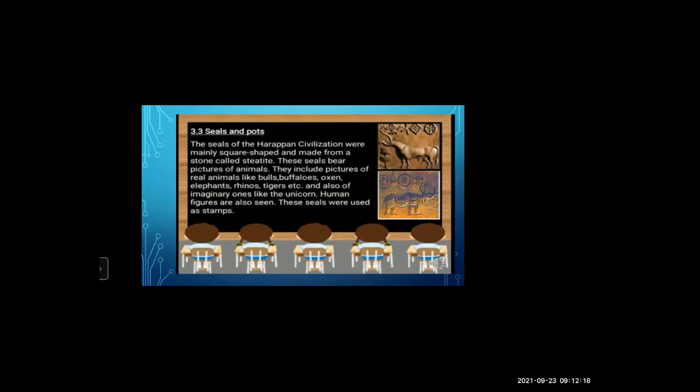What we have learned about the seals and pots: the seals were mostly square shaped and made from the stone steatite. These seals bear pictures of animals, mostly bulls, buffaloes, oxen, elephants, rhinos, tigers, etc., and also imaginary ones like the unicorn. And these seals were also used as stamps.